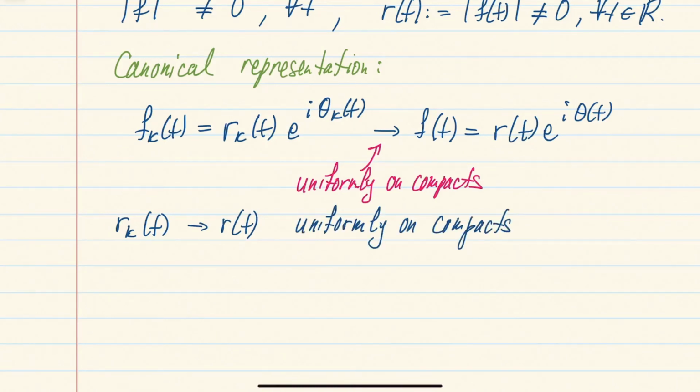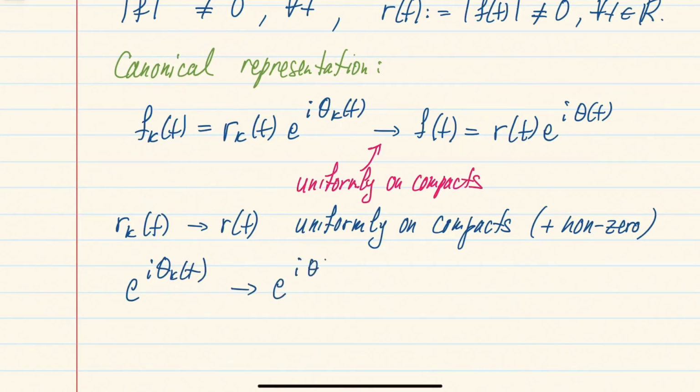And if we take into account the fact that this function r(t) is non-zero everywhere and also continuous, this means that in the above convergence of the characteristic functions, if we divide by the modulus on both sides, we get that e to the i theta_k also converges to e to the i theta(t) in the limit uniformly on compacts.